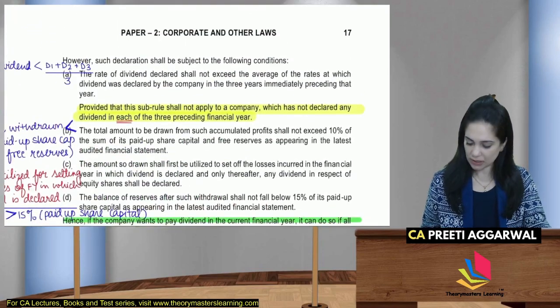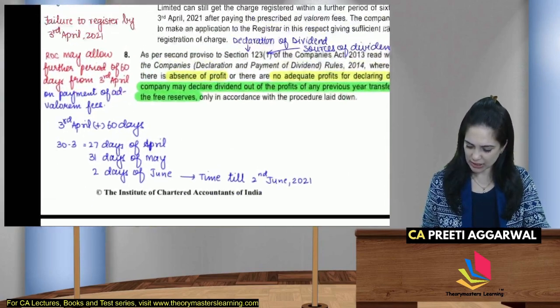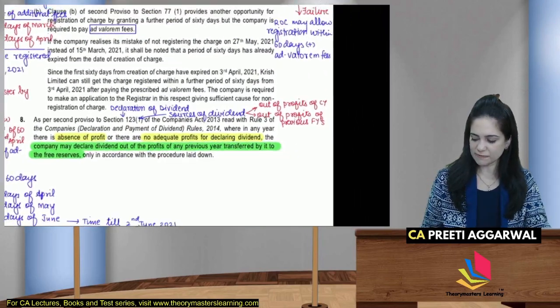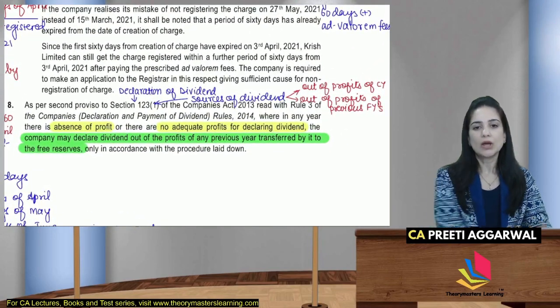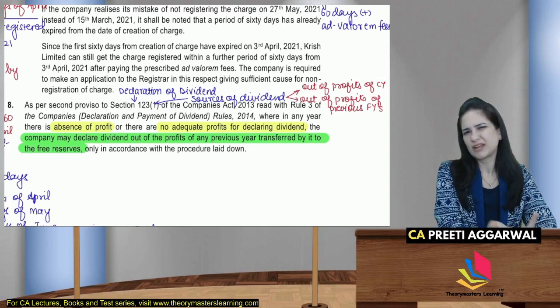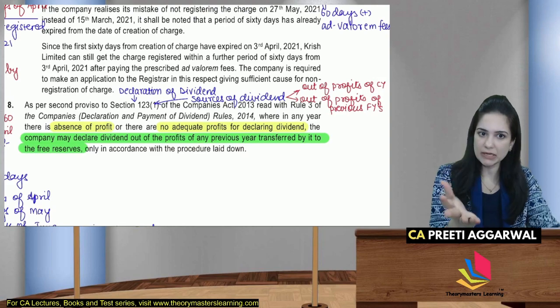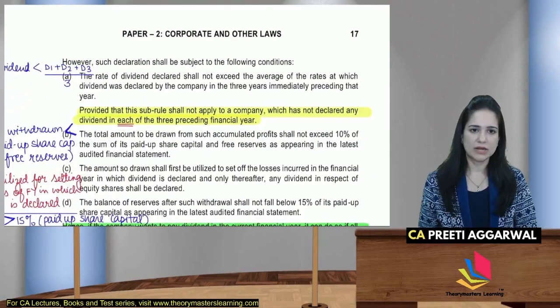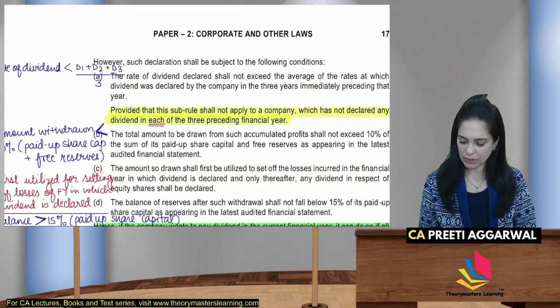I hope you have written. Yes, and was this your answer? The company can pay dividend either out of profits of the current year or out of profits of the previous financial years if there are inadequate profits or none at all. What are the conditions to be satisfied? See, I have made notes here.